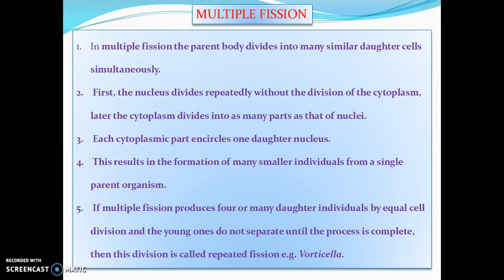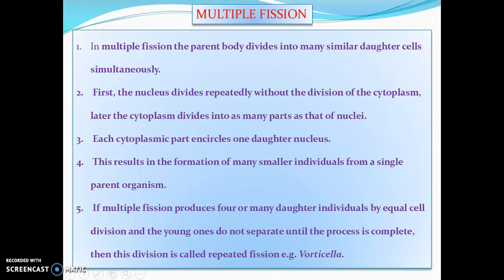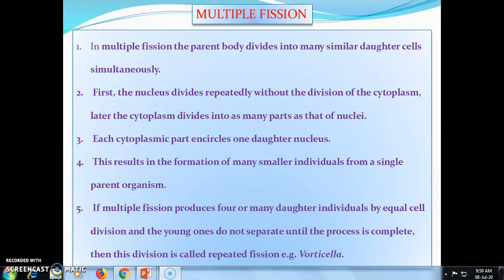In multiple fission, four or many daughter individuals are produced by equal division, and the young ones do not separate until the process is complete. Then this division is called repeated fission. What is called repeated fission? It is a very important 2-mark question. Example, Vorticella. Repeated fission means the individuals are formed by equal cell division, and the young ones do not separate until the process is complete. Then this division is called repeated fission.